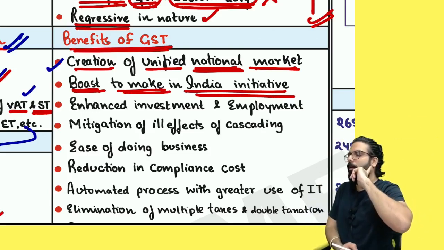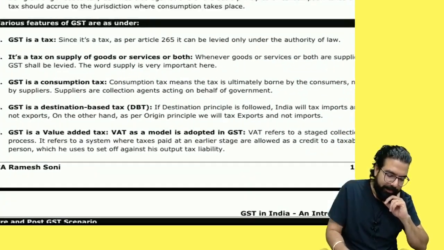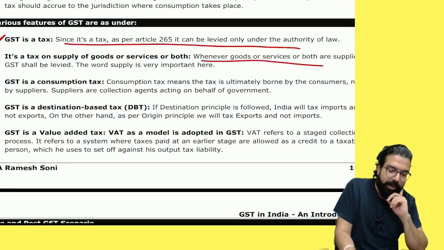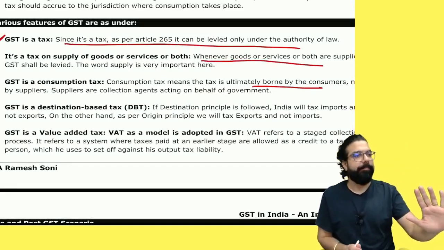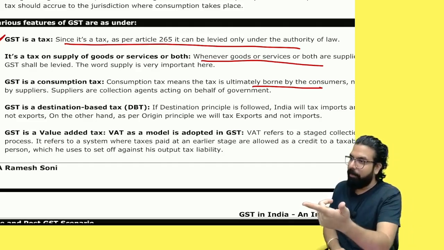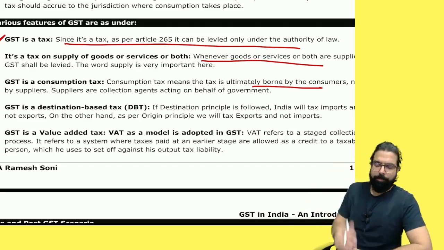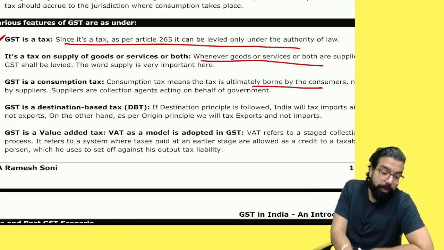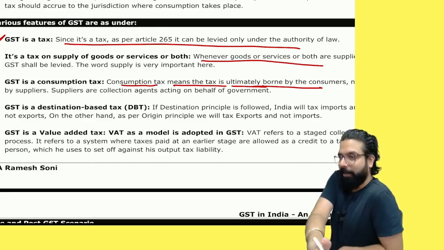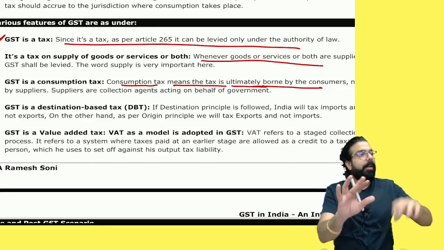Don't worry about it. Whatever I am telling is written in your textbook. It's a consumption tax. All the stories I am telling are written here, so in the textbook, everything is the same. What is my way of teaching? I'll explain to you.